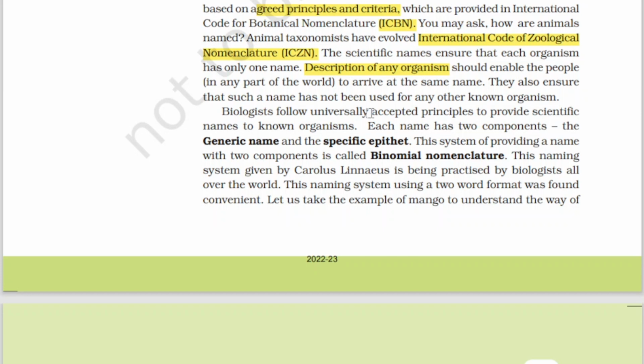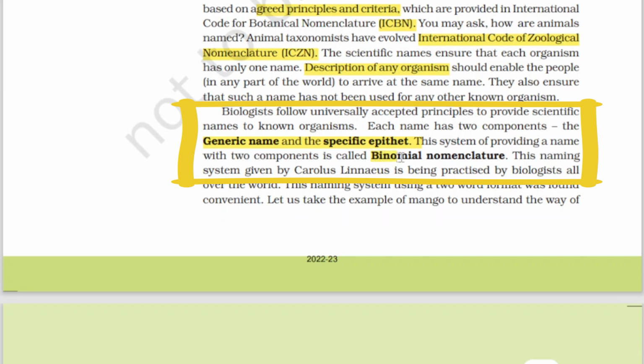Based on that, organisms are named, and each name has two components: the generic name and the specific epithet. This system of providing a name with two components is called binomial nomenclature. What are the two components? Generic name and the specific epithet. Then it is called binomial nomenclature.